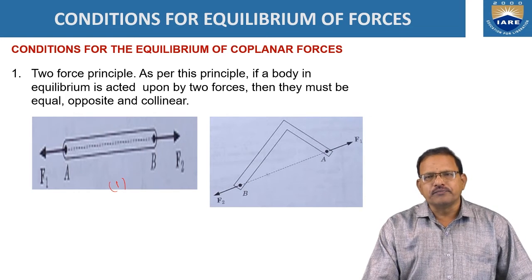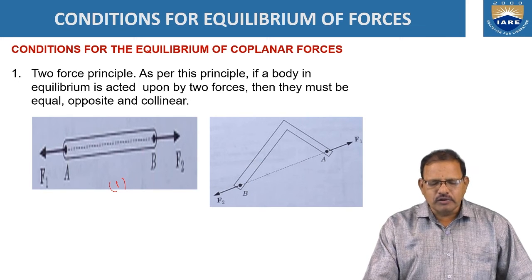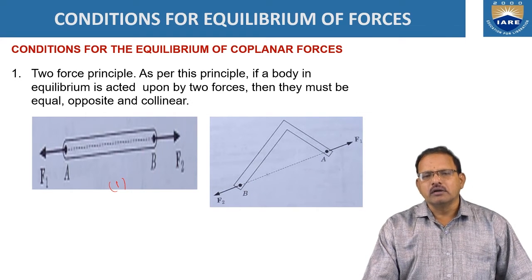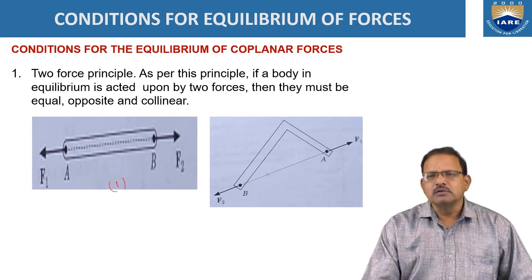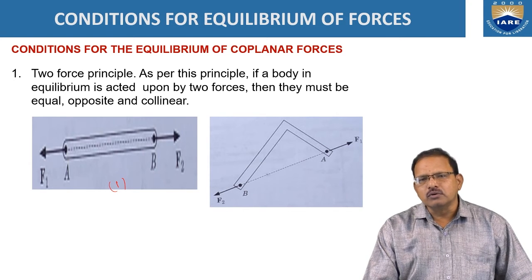In the second case, the body is in the form of an L cross section. When two forces are acting on it, if the body is in equilibrium position, then the force F1 must be equal to F2, but in opposite direction. The direction of these two forces should be in the same line. That means they are said to be collinear.